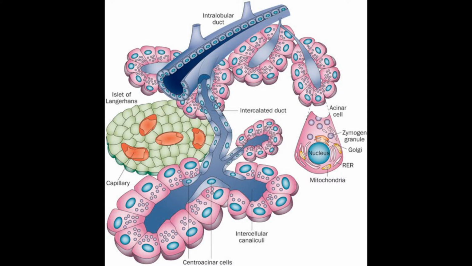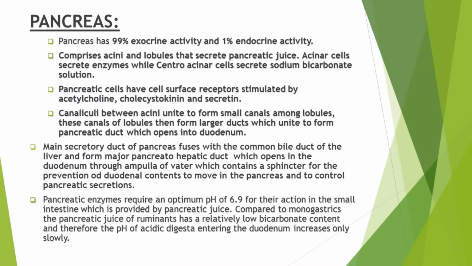This aqueous sodium bicarbonate solution is secreted under the stimulation of the secretin hormone. The receptors of pancreatic cells are stimulated by secretin, acetylcholine, and cholecystokinin. When these receptors get stimulated, the acini of the pancreas secrete pancreatic juice.